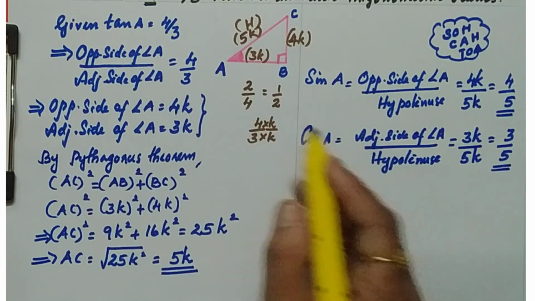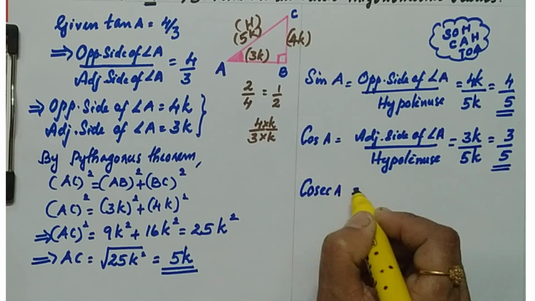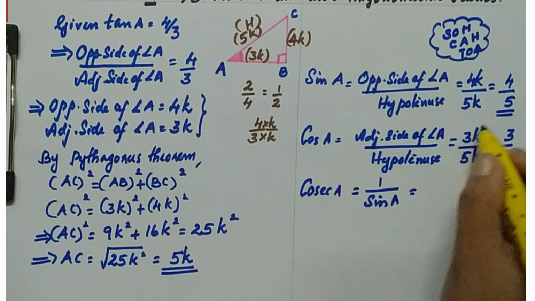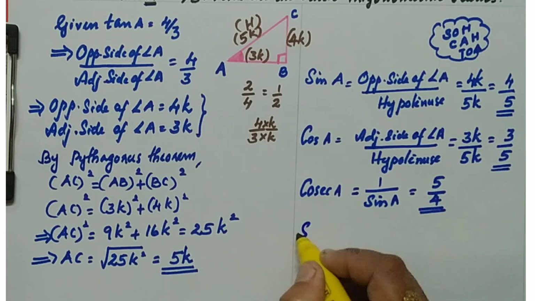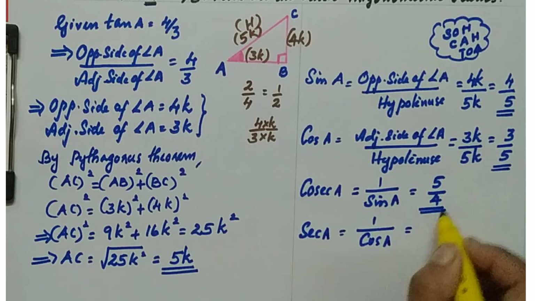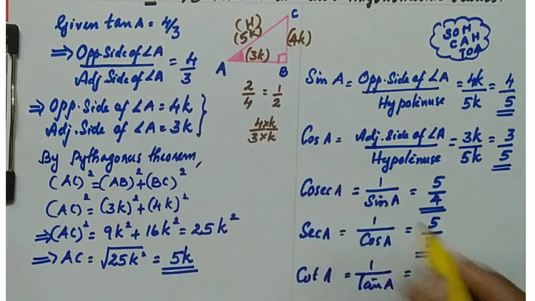Next is sin, cos, tan. The next ratio is cosec. Cosec A, you know that cosec is the reciprocal of sin. So what is the value? 5 by 4. Next is sec. Sec A is the reciprocal of cos. What is the cos value? 3 by 5. So its reciprocal is 5 by 3. And cot. Cot is the reciprocal of tan, which is given in the question as 4 by 3. So its reciprocal is 3 by 4.